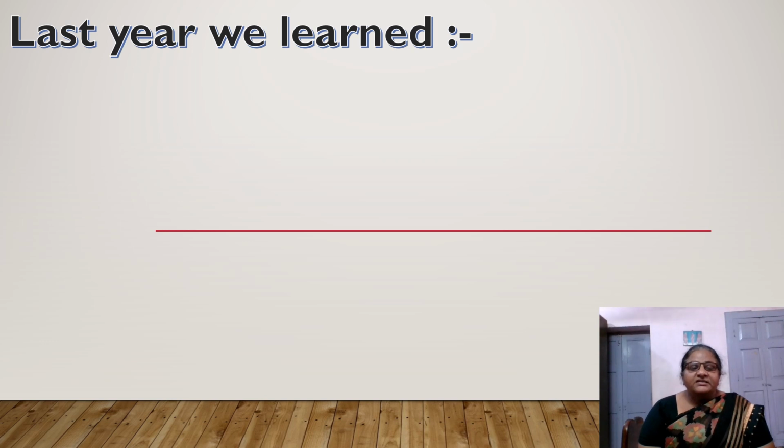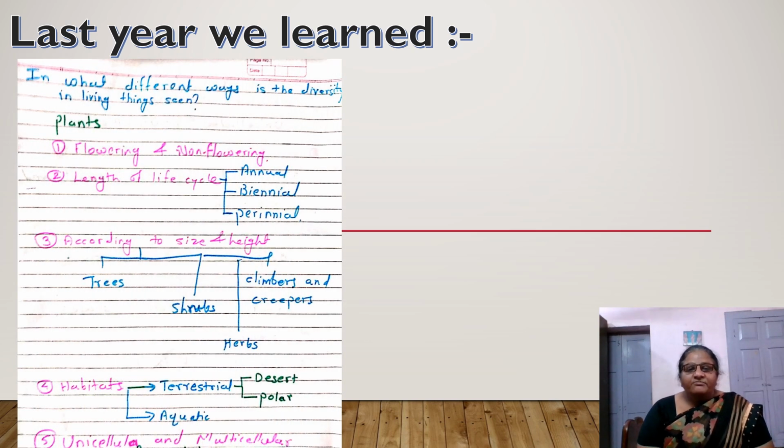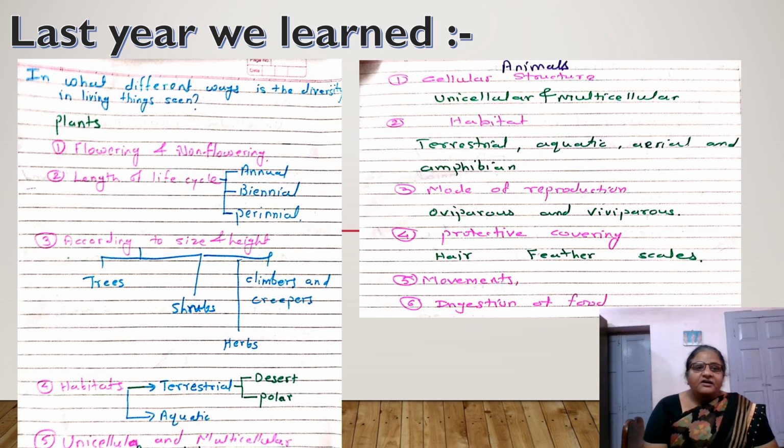Now the first lesson. Before I start, I will explain what we learned last year. Last year, what did we learn? We learned on what basis biodiversity among living things is considered, the criteria on which biodiversity is considered. First, among the plants, flowering and non-flowering, this criterion is considered. Then the length of life cycle, meaning annual, biennial, perennial.